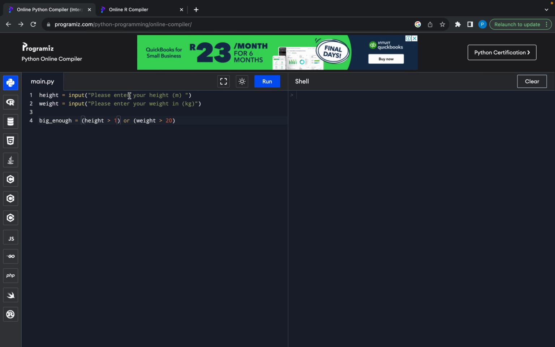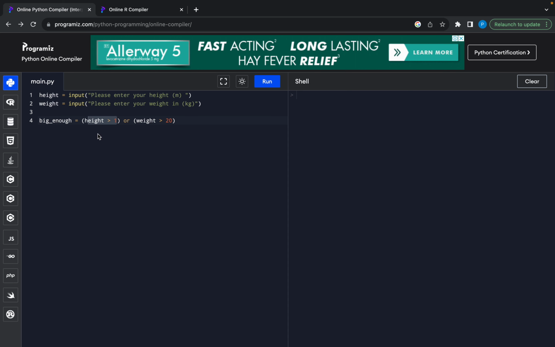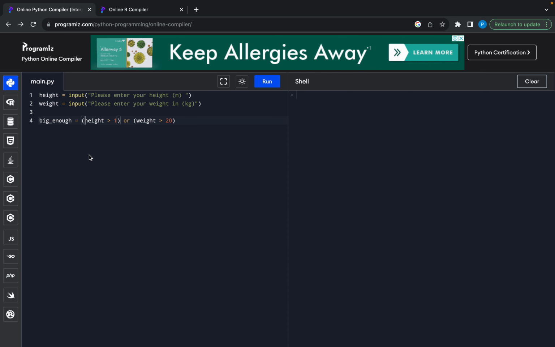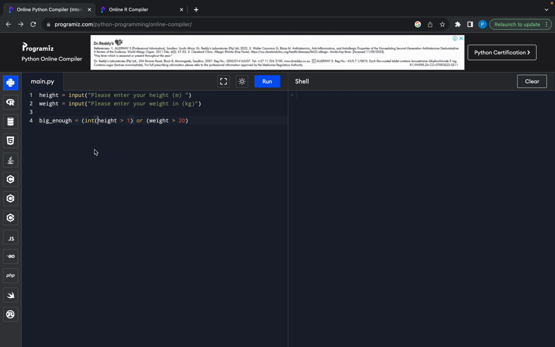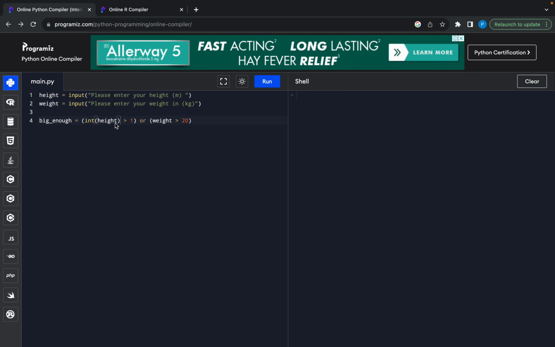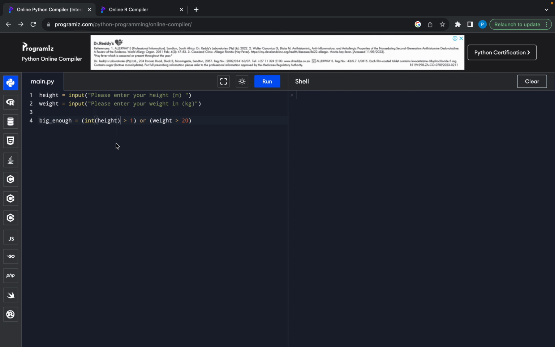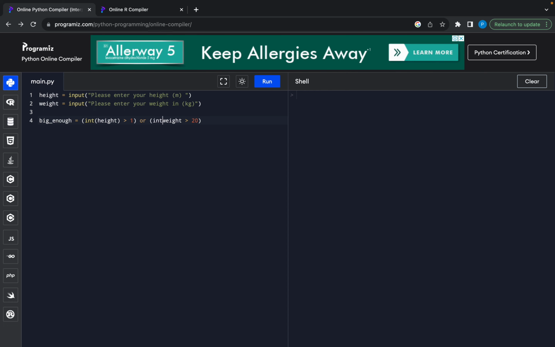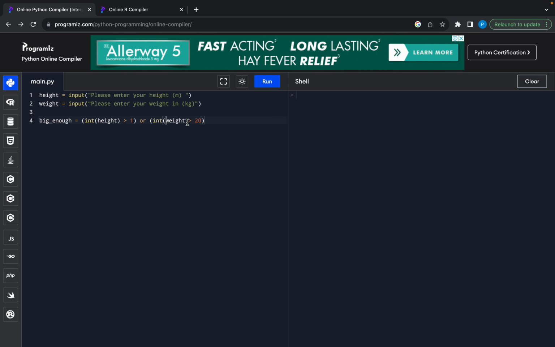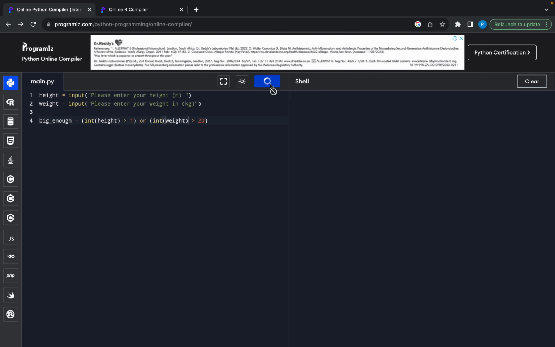But remember, when you enter this value in, this is going to be holding a string. And to do this evaluation, it needs to be a number of sorts. And so we can convert it to an integer. So we need to wrap the height variable in this int function, so that's going to turn it into an int. Although that's not going to work. I'll show you why it's not going to work. And I'm going to do the same with weight, because you need to do the same. So I'm going to wrap the weight in an int function as well. And let's see what goes wrong.